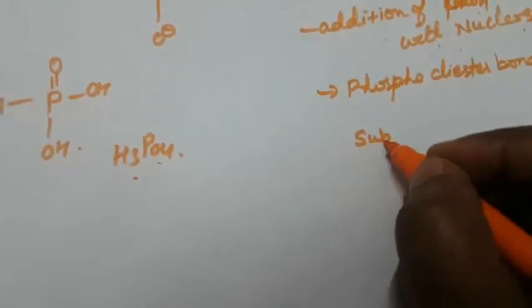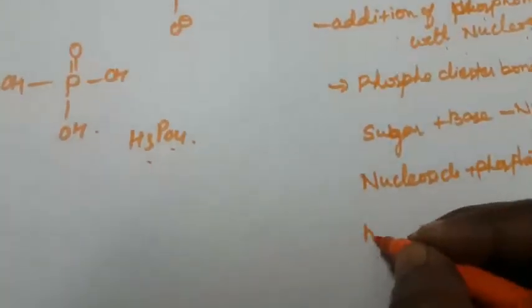What is meant by nucleoside? Sugar plus base, where base means purine or pyrimidine, is called a nucleoside. What is meant by nucleotide? Nucleoside plus phosphate group is called a nucleotide. What is nucleic acid? N number of nucleotides, that is a polynucleotide.